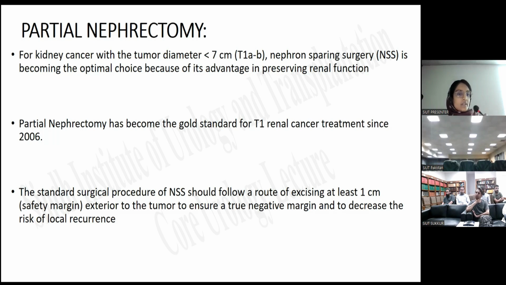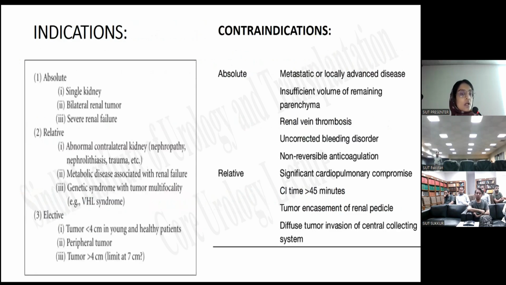So again, as has been told by the audience, it is a nephron sparing surgery and is becoming the optimal choice because of its advantage in preserving the renal function. Just a little bit from the history: it has become the gold standard for T1 RCC since 2006, and the standard surgical procedure should follow a route of excising at least a 1 centimeter safety margin exterior to the tumor to ensure a true negative margin and to decrease the risk of local recurrence.